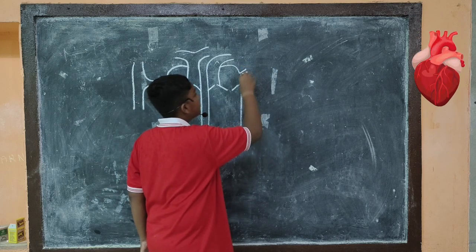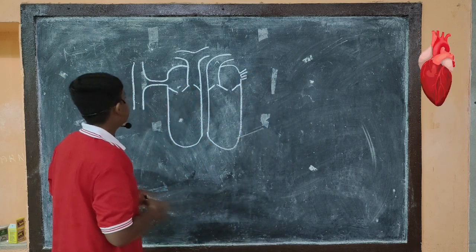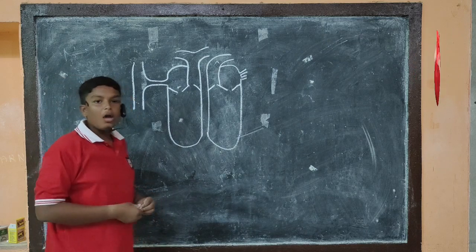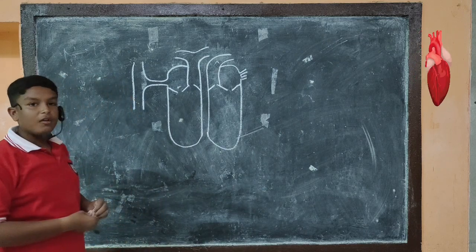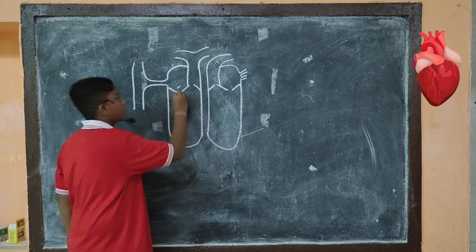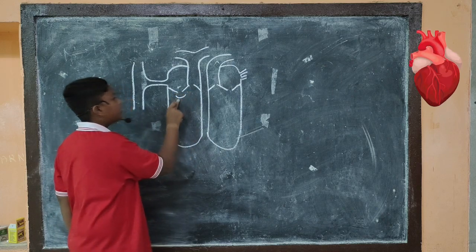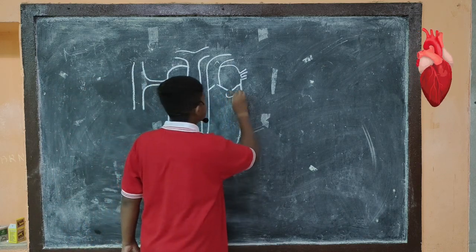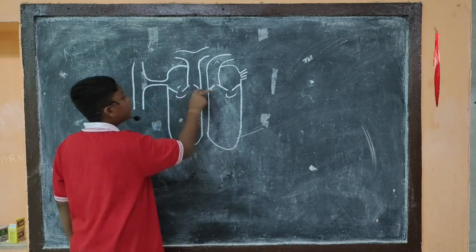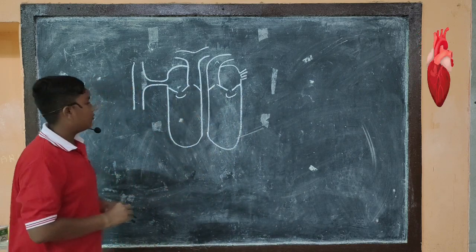And this is a major vein known as the pulmonary vein. Now I will draw the valves. Here is a valve known as the tricuspid valve and here is a valve known as the bicuspid valve. There are two more valves known as the semilunar valves.